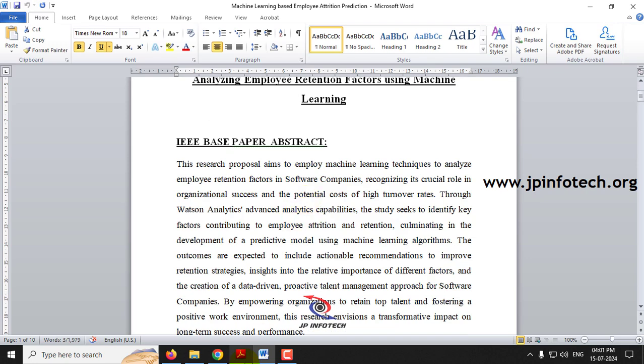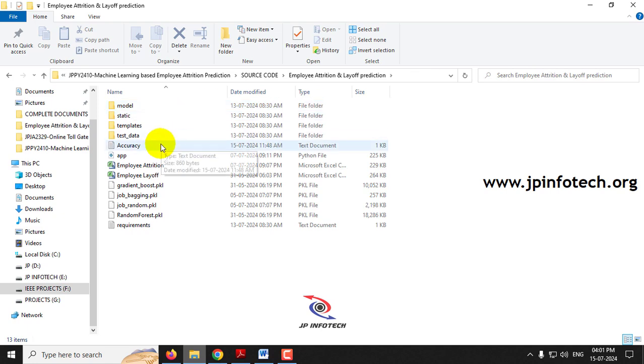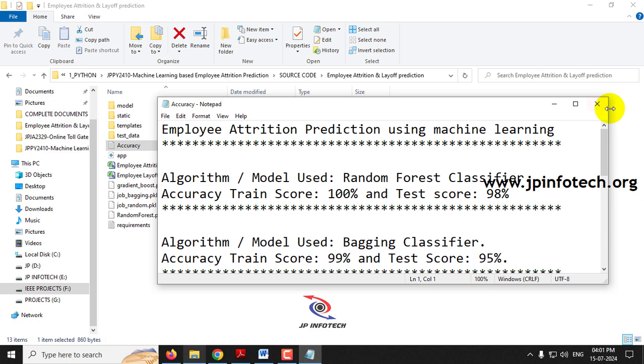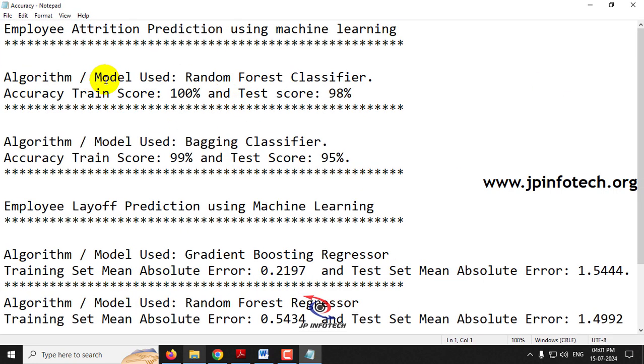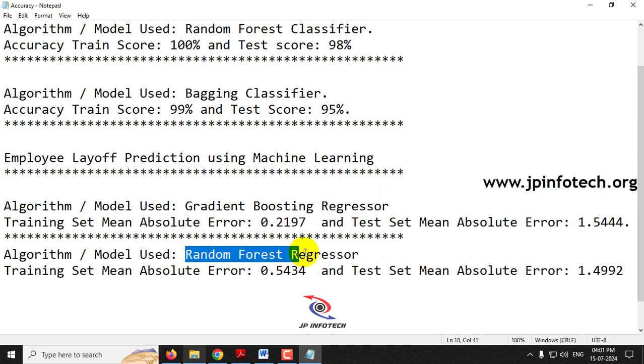Both are combined here, and we are going to use 4 different models, 2 for each. For employee attrition we use 2 models: a random forest classifier and a bagging classifier. For employee layoff we use a boosting regressor and a random forest regressor.